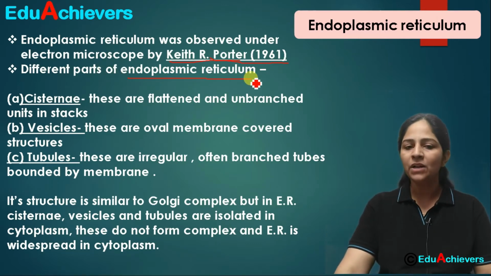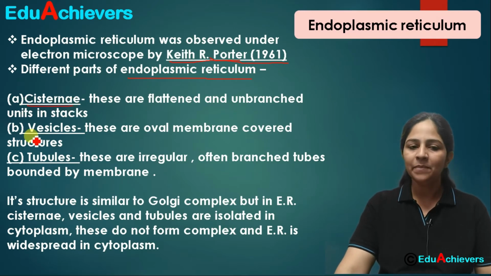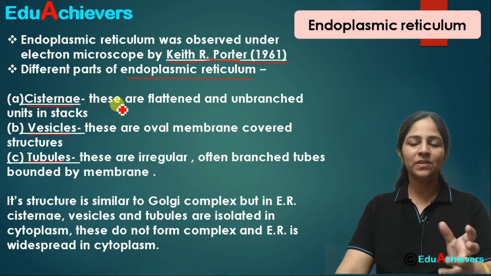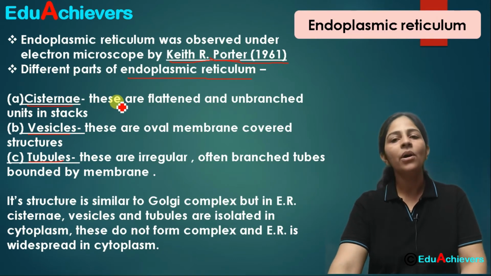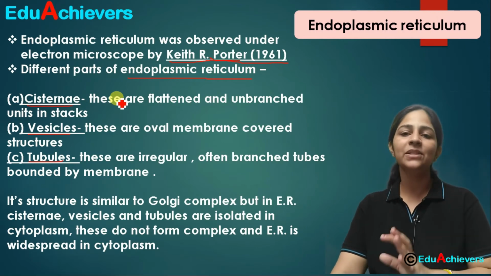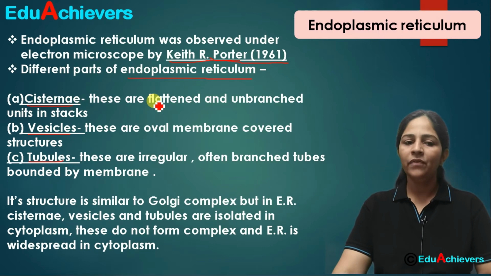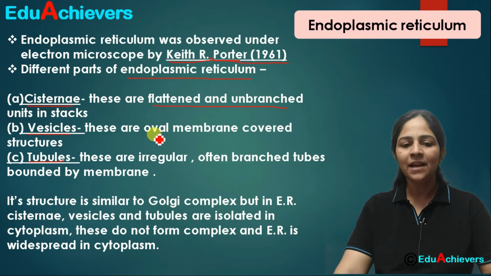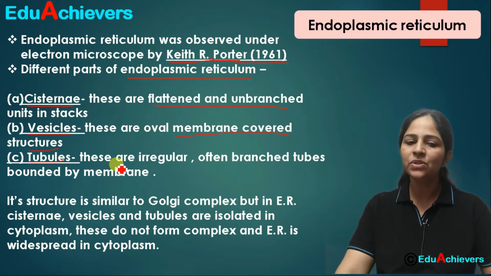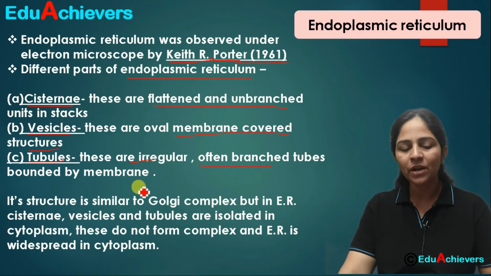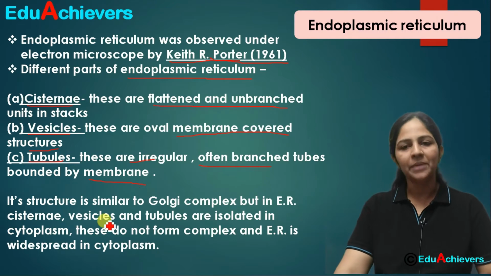Fine. The different parts of endoplasmic reticulum, when we talk about it, can be cisternae, vesicles, and tubules. Now, you might get confused here that its structure is more like this. These same similar structures are present in Golgi body or Golgi complex. Yes, it is quite similar to Golgi complex in its structure, but functions are different. Now, when we talk about cisternae, these are flattened and unbranched stacks, units of stacks. Vesicles, these are oval membrane covered structures, and tubules, these can be often branched structures which are bounded by membrane.